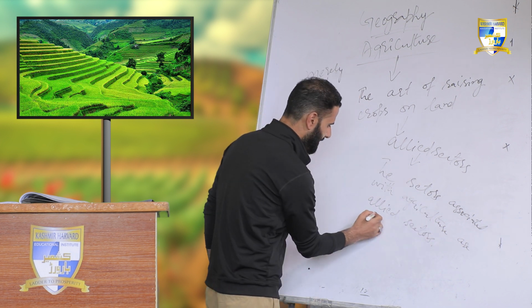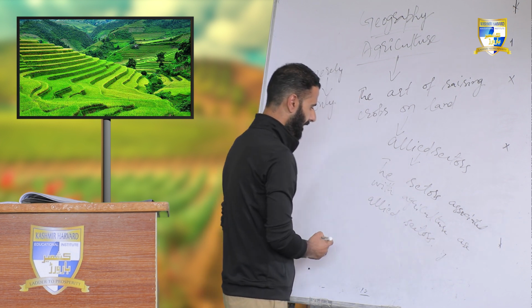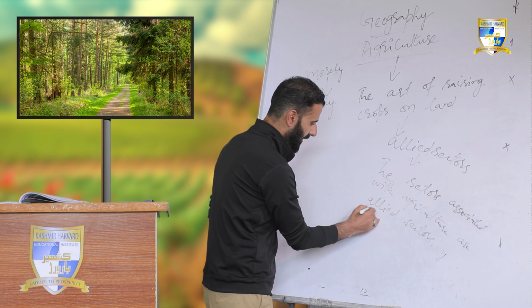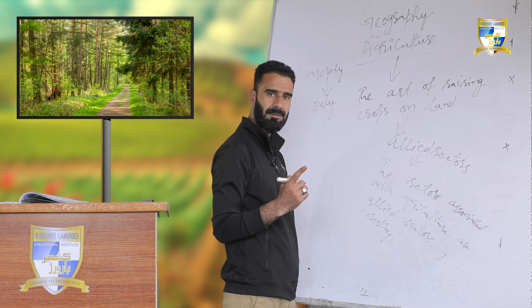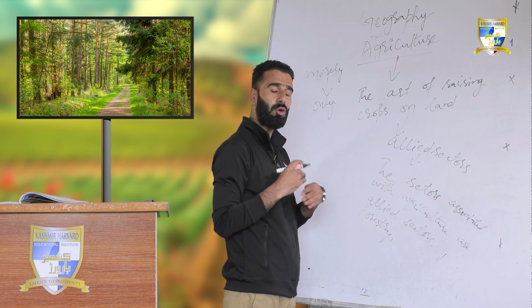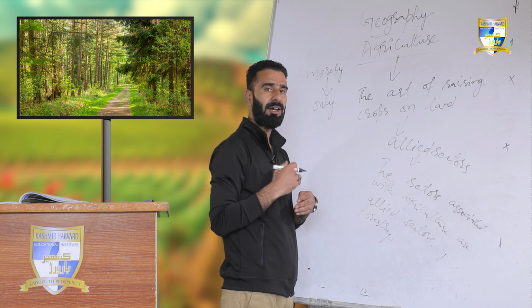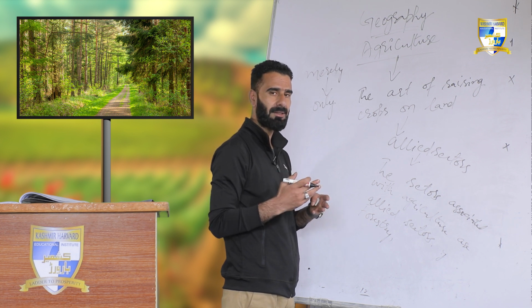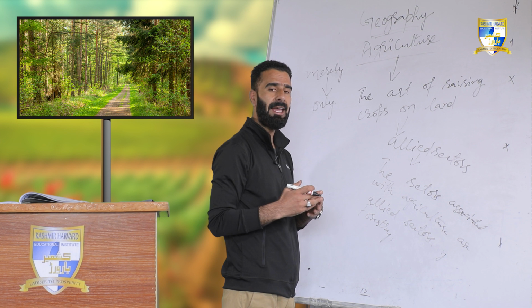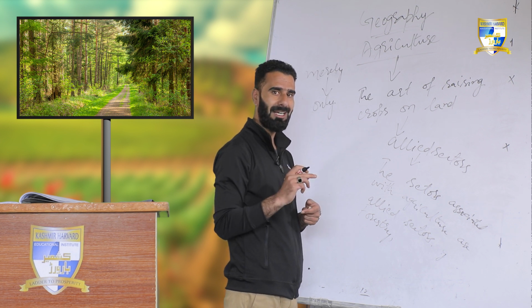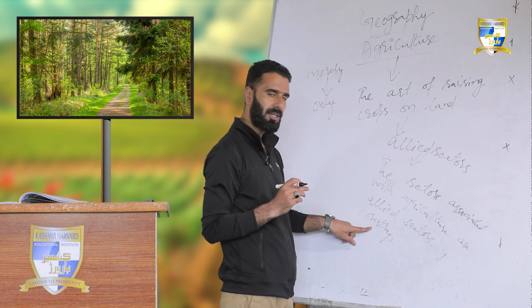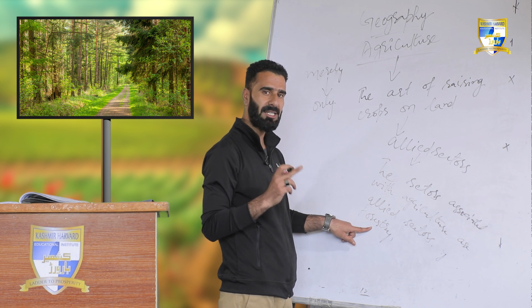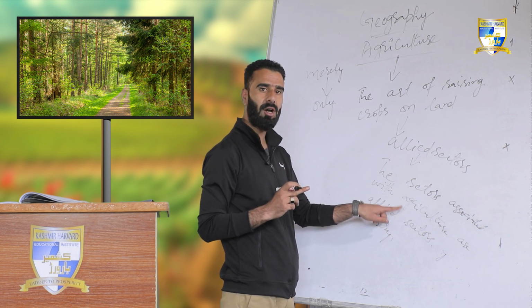For example, we have forestry. It is one of the elite sectors of agriculture because those people who are living in far-flung areas near mountains, near forest areas, have the basic occupation of agriculture, and in addition to that they also perform various activities in forest. That's why forestry has become one of the elite sectors of agriculture.